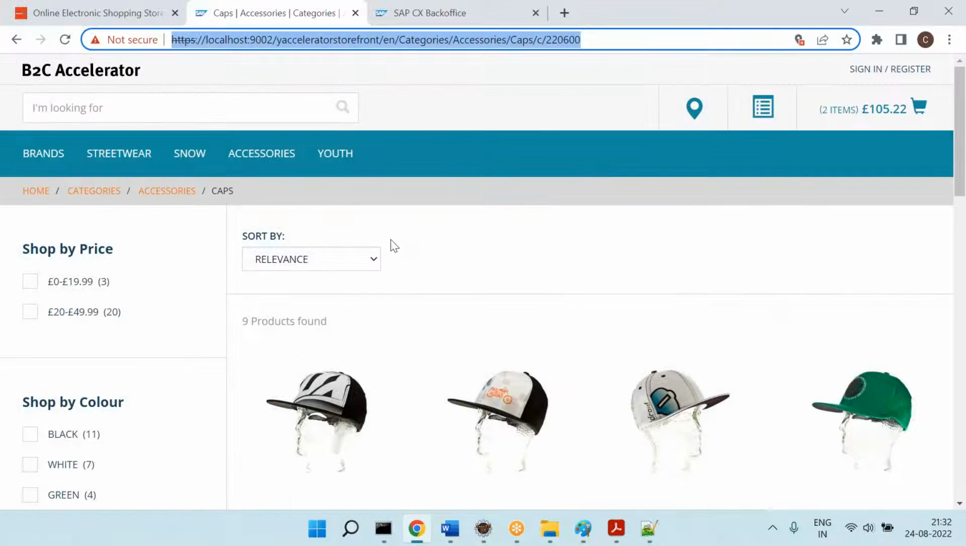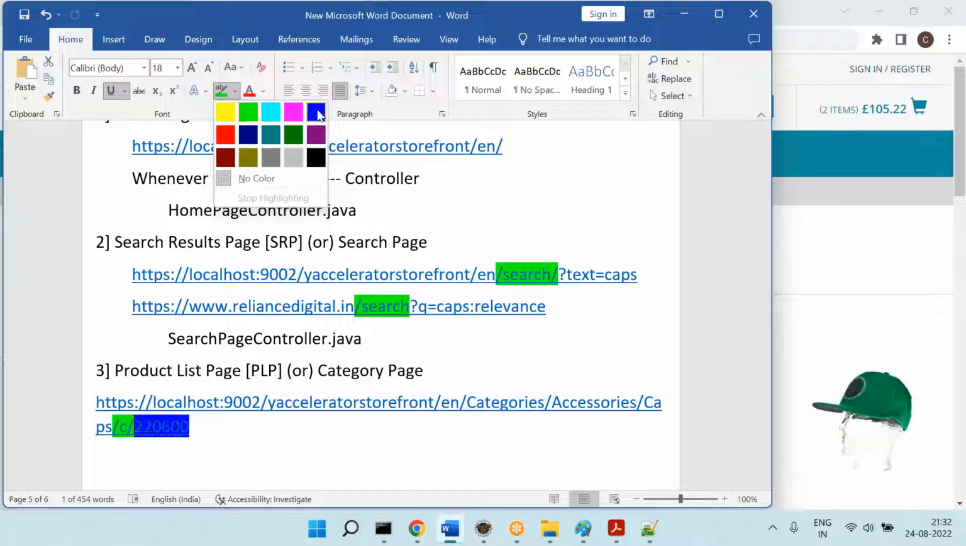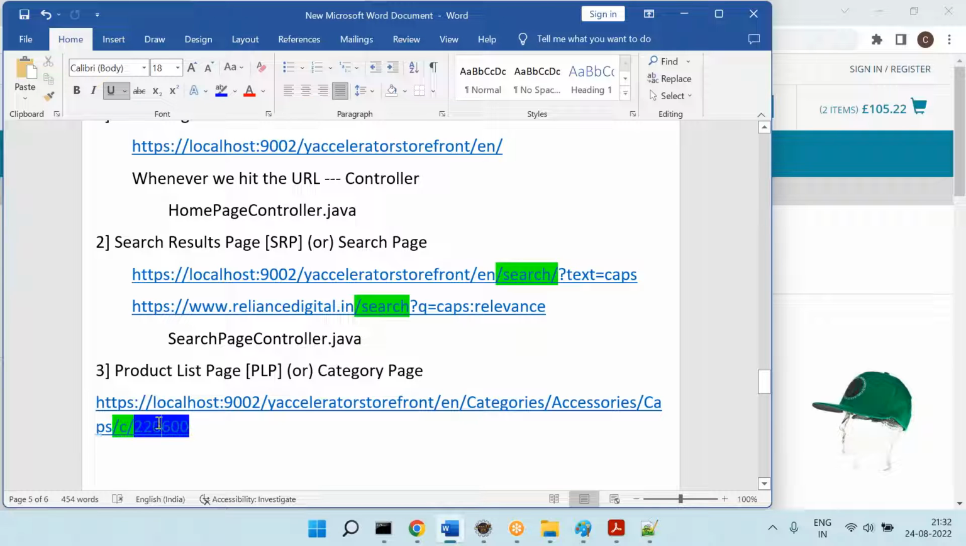So then what is the URL? This is the URL. Okay, what is the URL? This is the URL. Now in the URL, can you observe this? /c and the product number. /c and the product number.